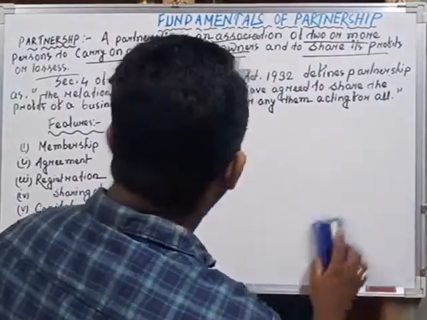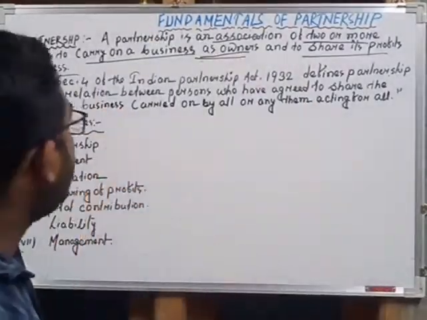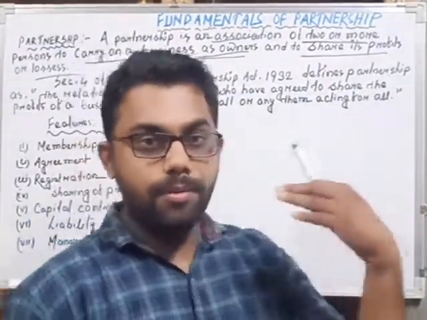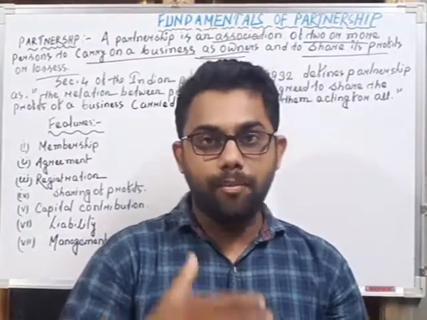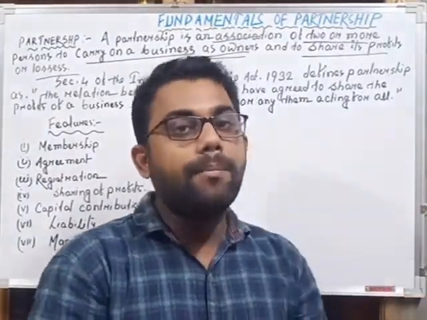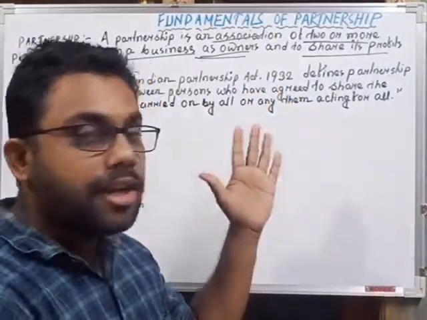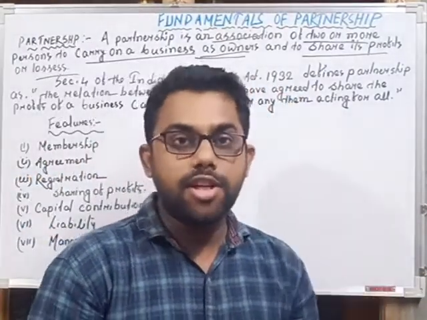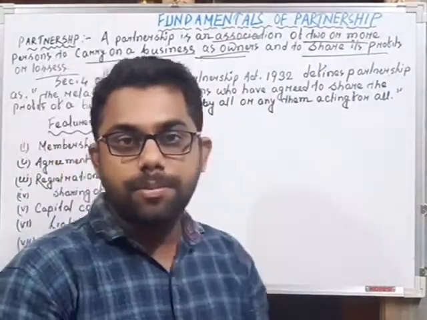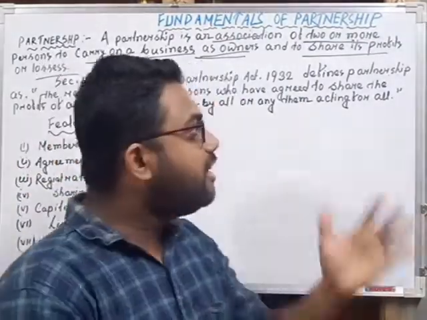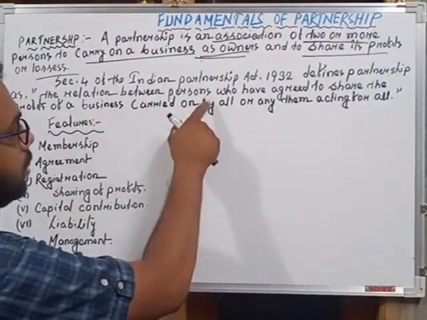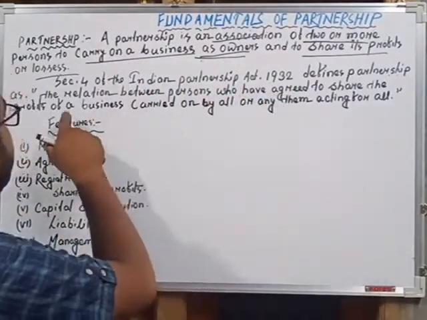Next, Section 4 of the Indian Partnership Act 1932. For all businesses there is some governing body, some act. This act regulates the partnership business. The name of the act that regulates the partnership business is the Partnership Act 1932, and according to Section 4 of the Partnership Act 1932, partnership is defined as the relation between persons who have agreed to share the profits of a business.